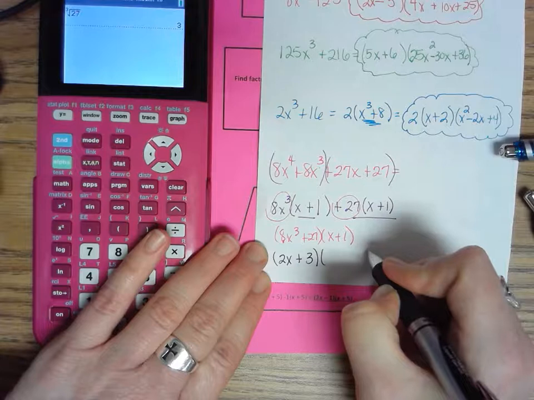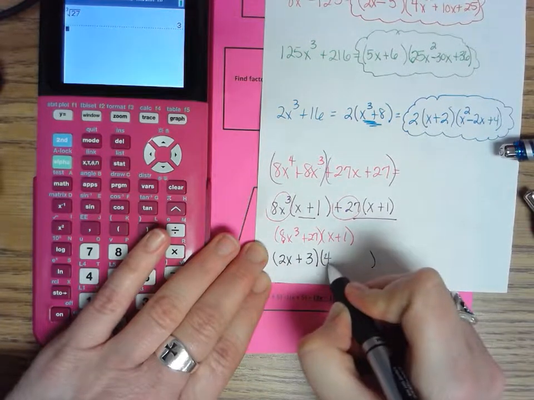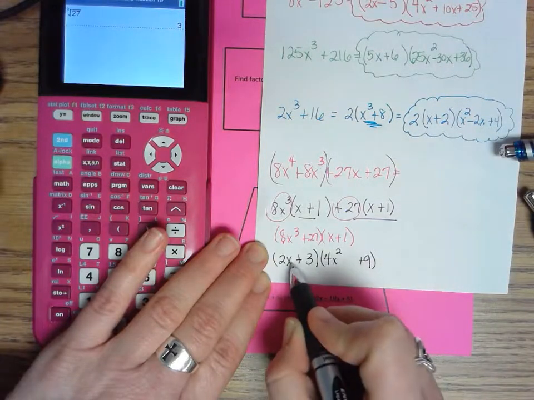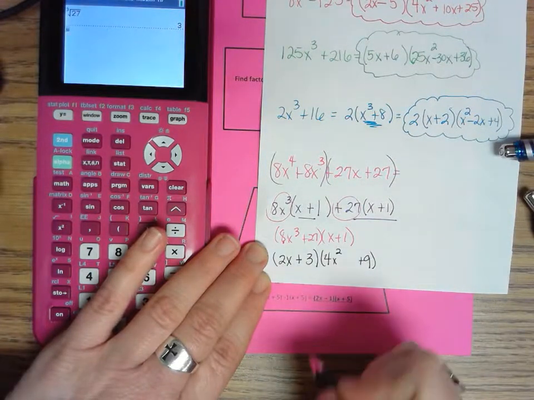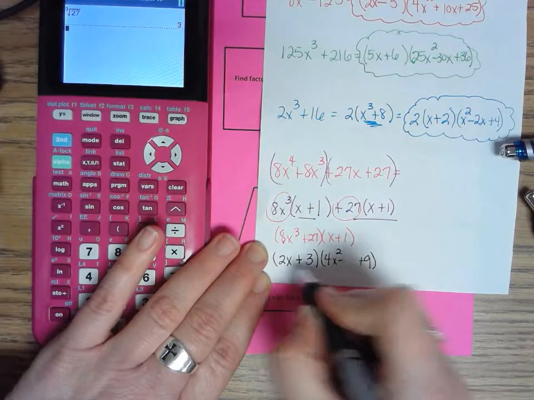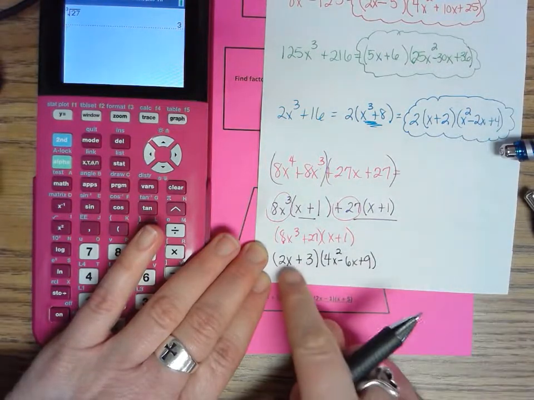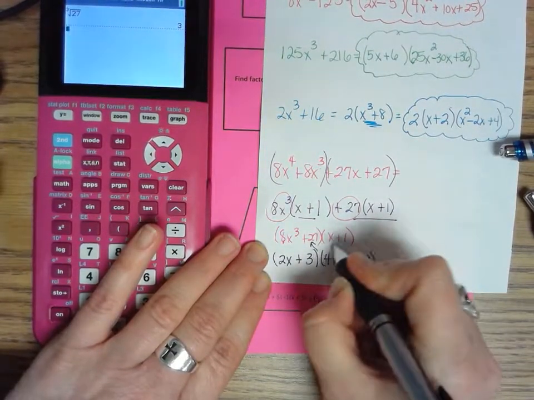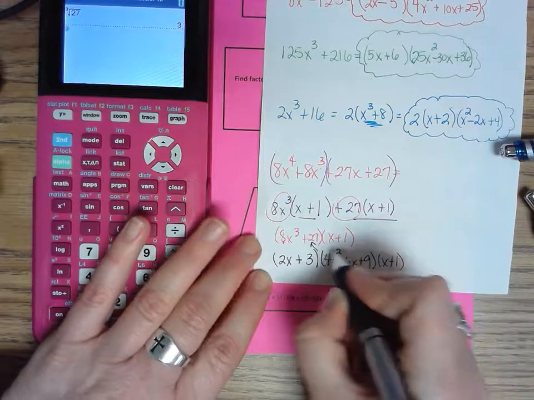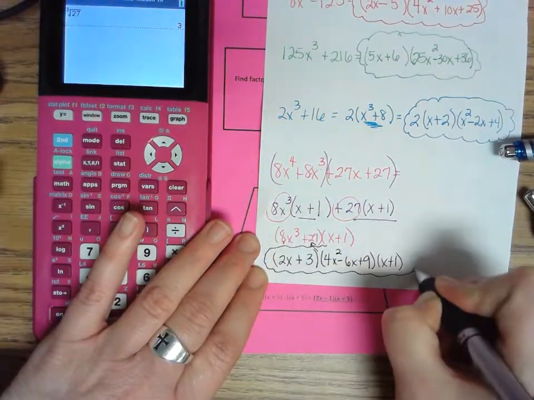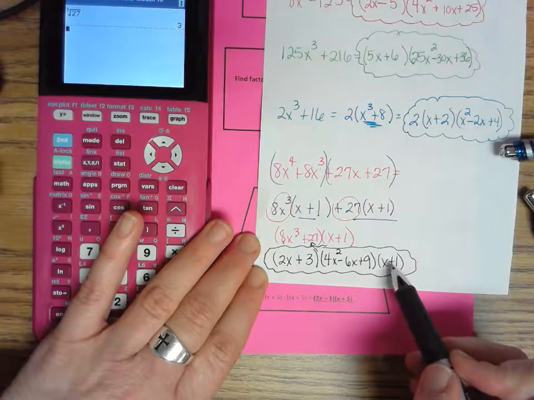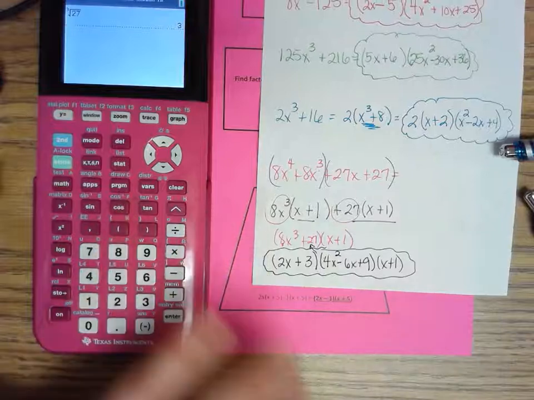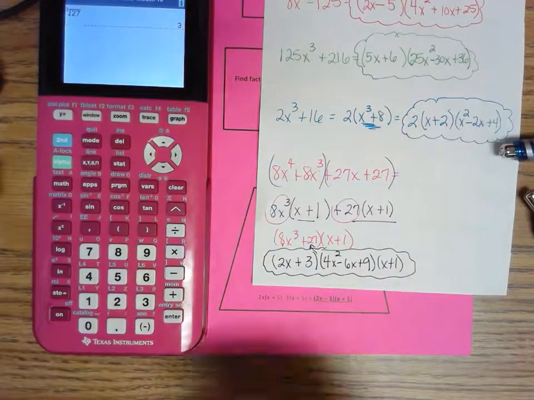And then I'm going to square each of the 3 pieces. And then I'm going to do the opposite sign and multiply them together. Those two factors become this 1. This factor, x plus 1, hasn't gone anywhere, so I have to keep it. And that is my final answer. This was prime, so I kept it, but this continued to factor because it was the sum of cubes. And that's how you factor sum or difference of cubes.